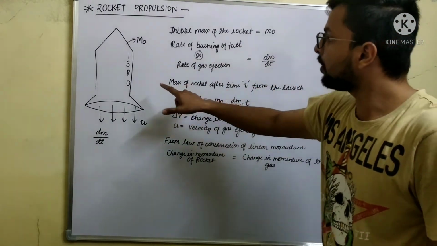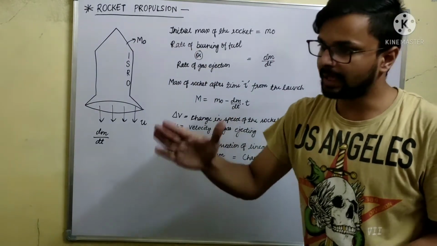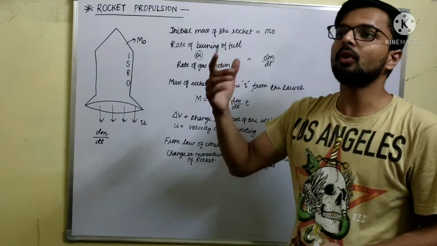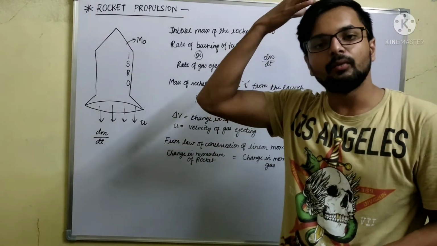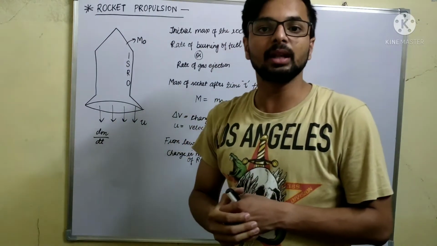Now after the launch, since the gases are burning, there will be some decrease in the mass of the rocket. So after the time t, when the rocket is launched, there will be some decrease in the mass.